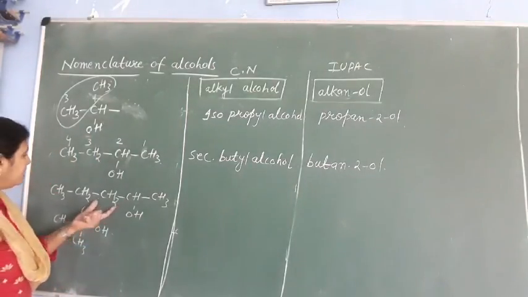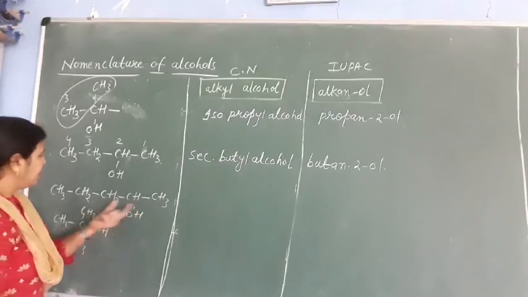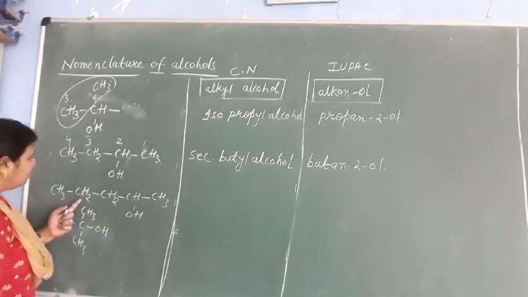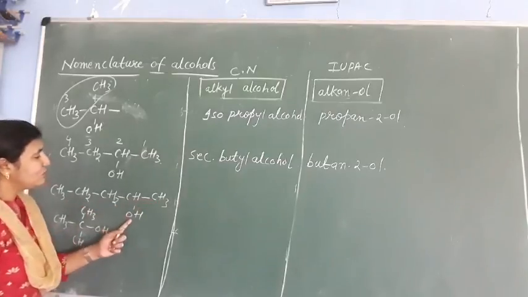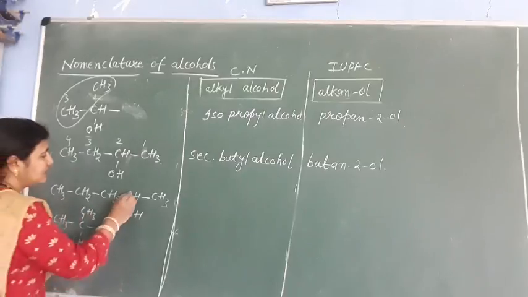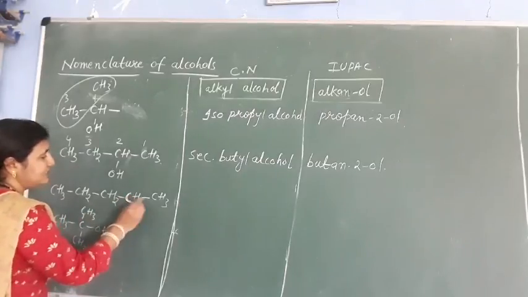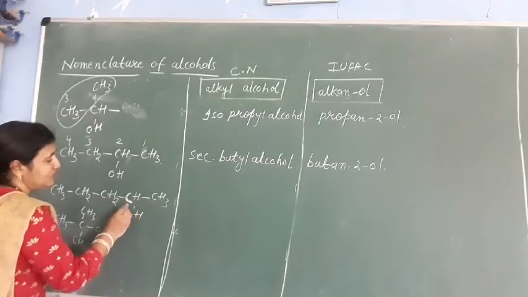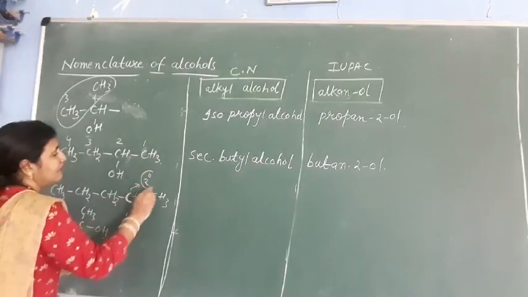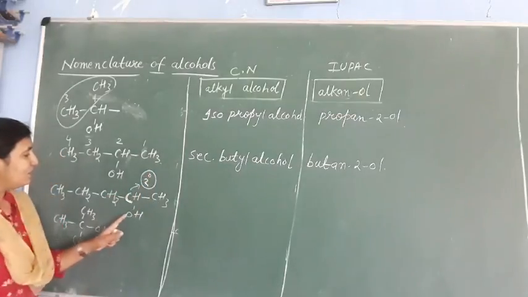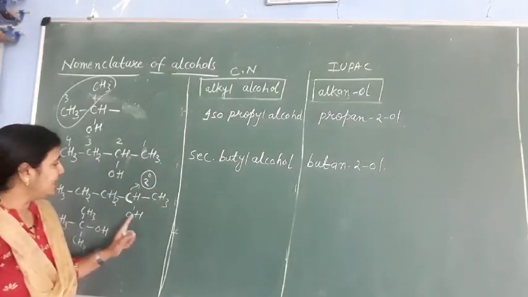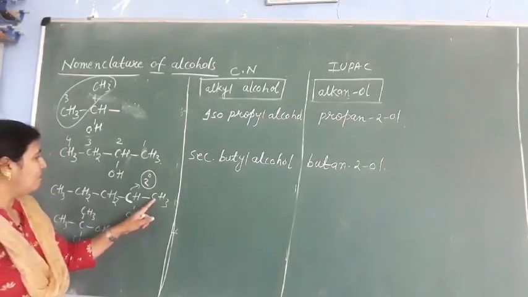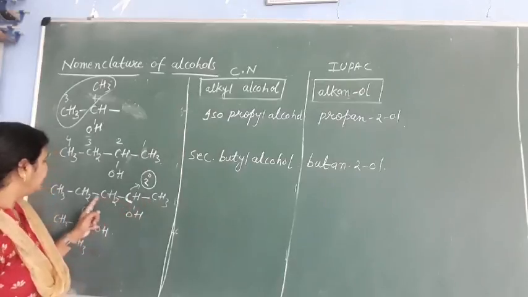Next we have here, see here. How many carbons are there? 1, 2, 3, 4, 5. The OH group is attached to which carbon? This carbon is a secondary carbon because it is attached to two other carbons. So this is called a secondary carbon, 2 degree carbon. So it is secondary pentyl alcohol. How many total carbons? 1, 2, 3, 4, 5.